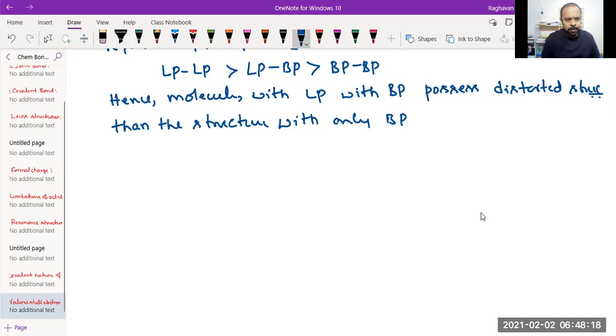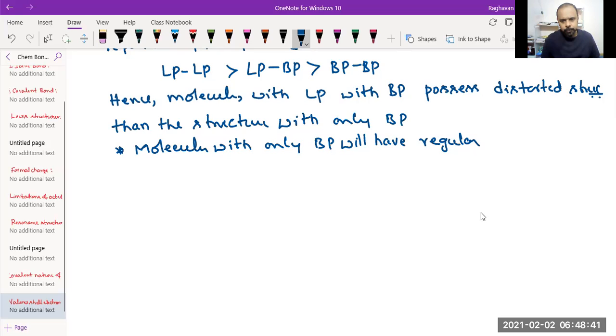If a lone pair is present along with bond pairs, that regular geometry will be distorted.